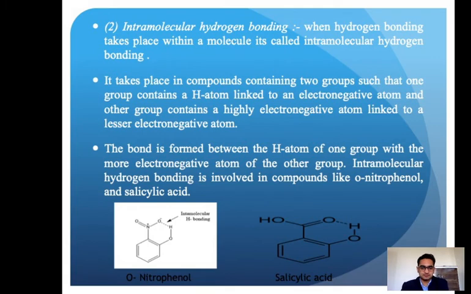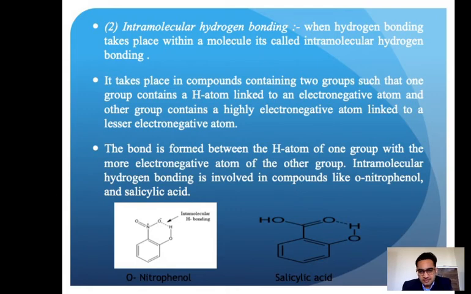Okay, so here is an example: orthonitrophenol. This is the example of orthonitrophenol. This is intramolecular hydrogen bonding. Both the donor and acceptor are part of the same molecule. It is only one molecule. This hydrogen is attached to oxygen, so this hydrogen is deficient, and this oxygen is electronegative and has an extra lone pair, so they can make a bond. That bond is the intramolecular hydrogen bond.